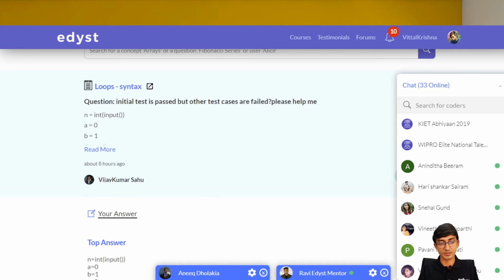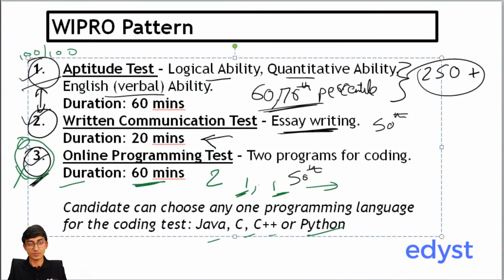One last question. People are asking what are some of the other webcasts and videos we can expect from Edyst? All right. So one final question. I think it's because we're also eager to learn more. What are some of the other webcasts that we can expect from Edyst? So what are some of the other topics that we're focusing on right now? Let me just show them to you.